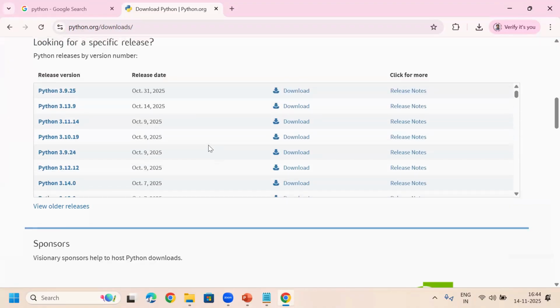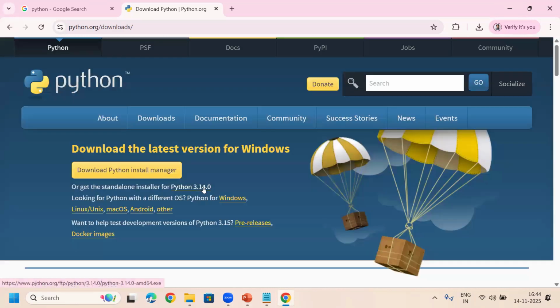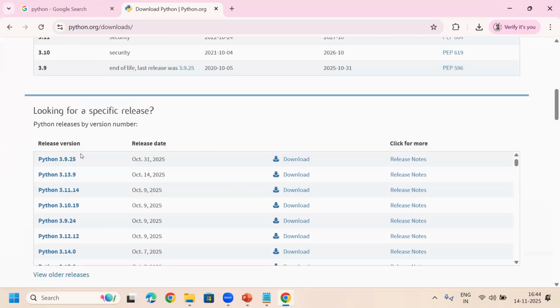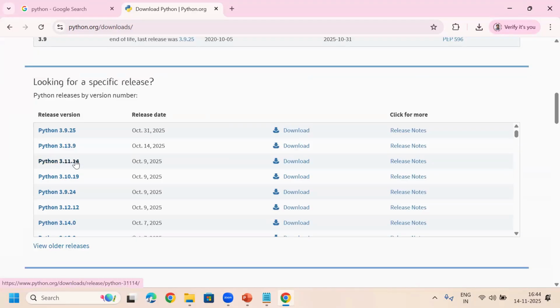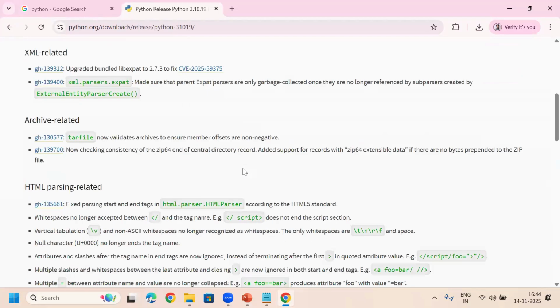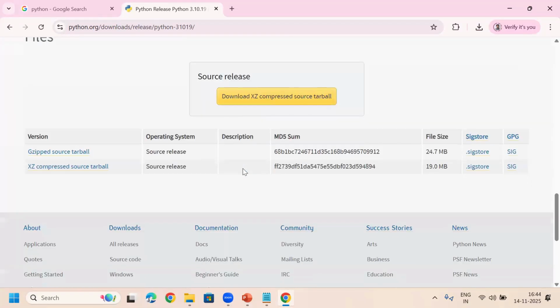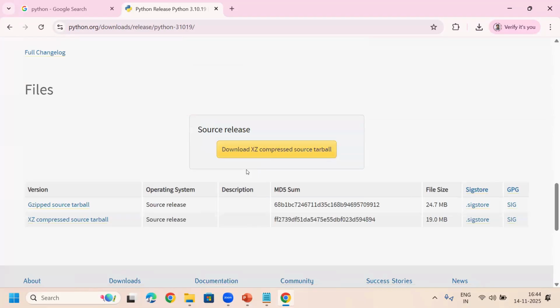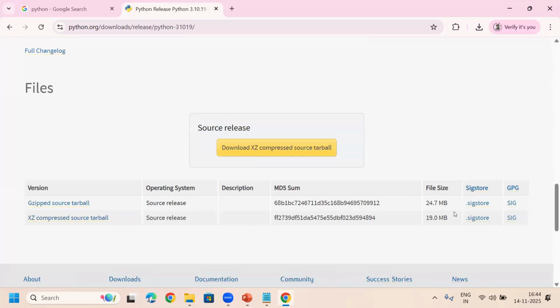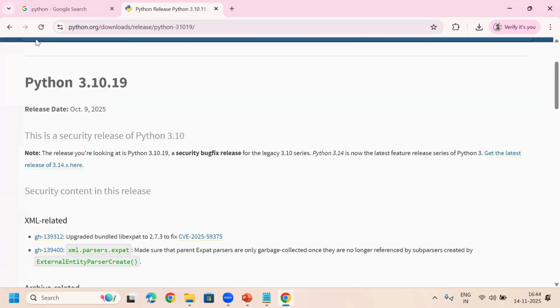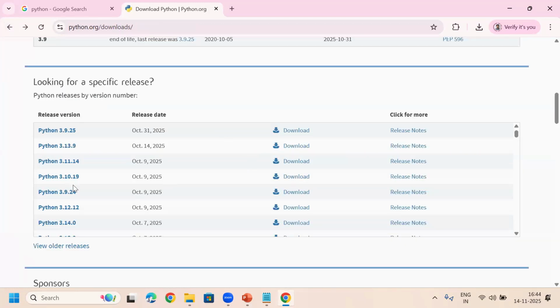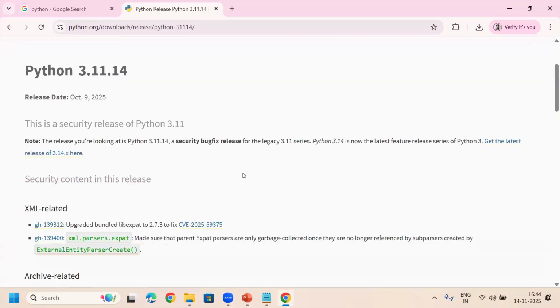Suppose in case you want to download the previous versions, you can just go here. For example, right now which version we downloaded? 3.14.0, right? Suppose in case you want to download 3.11.14 or any other lower version, suppose 3.10.19. Just click on the download link and scroll down once. Okay, here you can see the table. In this table, this version is not given, the file download, installation file. Just go for 3.11.14. Click on the download.